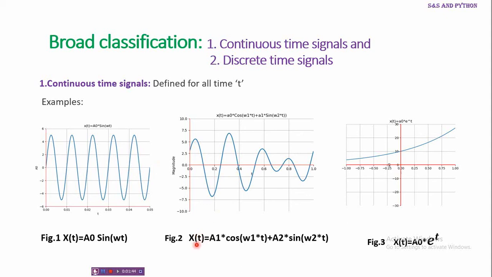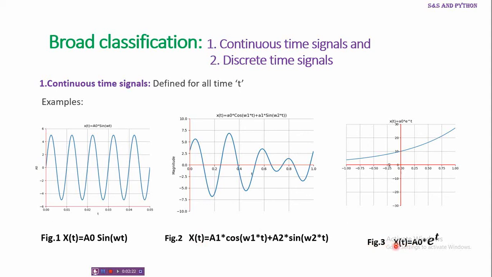There is another example, x of t, given by the sum of two sinusoidal signals having amplitudes A1 and A2, frequencies omega 1 and omega 2, and they also have a phase displacement between them of 90 degrees because this is cosine and this is sine. The sum of these two sinusoidal signals, when we plot it, is represented like this. So we see that it is defined for all instants of time. Take any time, substitute into these two terms, calculate and add, and we get the value for x of t.